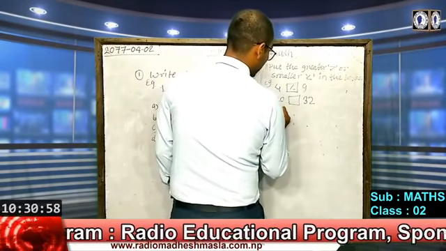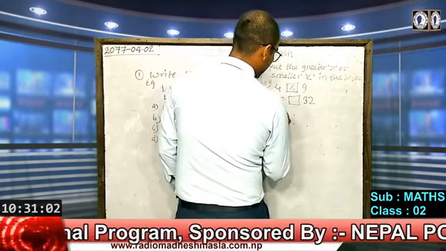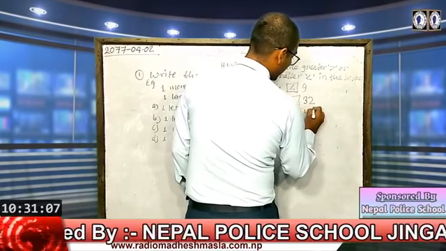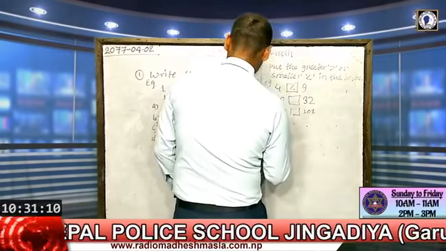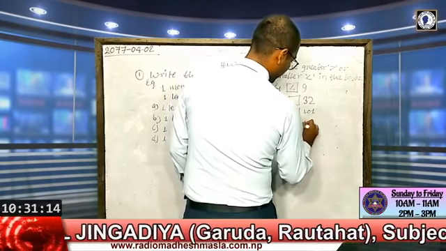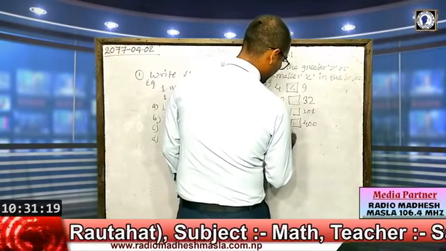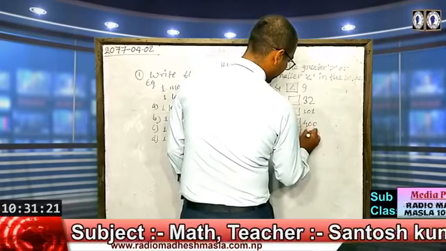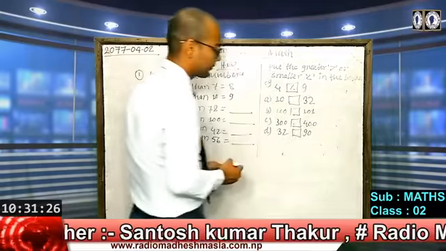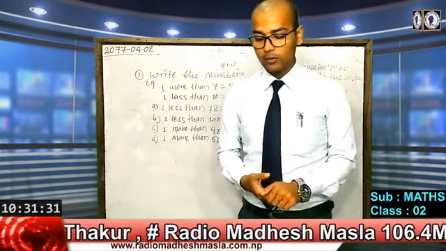In the same way, question number 8: 10, blank, 32. Then 100, box, 101. C: 300, 400. D: 32, 90. By this much, class 2 is over here.